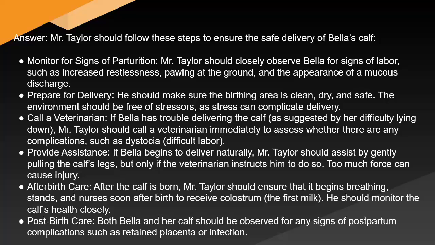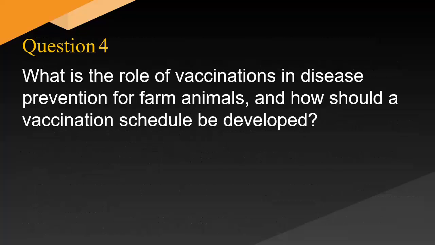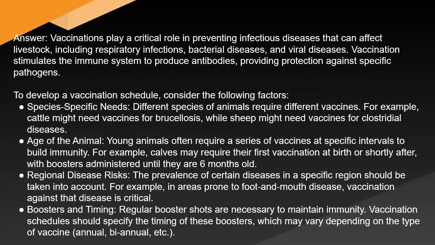What is the role of vaccinations in disease prevention for farm animals, and how should a vaccination schedule be developed? Answer: Vaccinations play a critical role in preventing infectious diseases that can affect livestock, including respiratory infections, bacterial diseases, and viral diseases. Vaccination stimulates the immune system to produce antibodies, providing protection against specific pathogens.